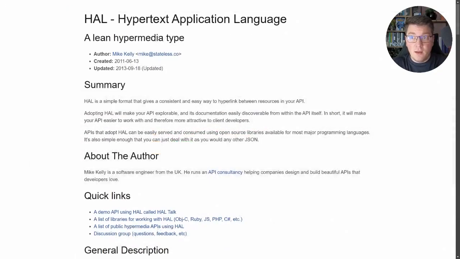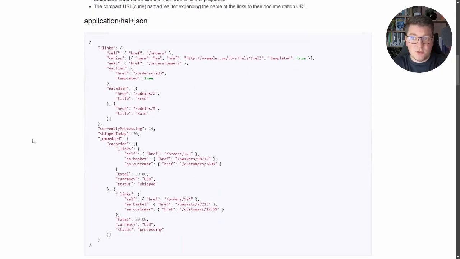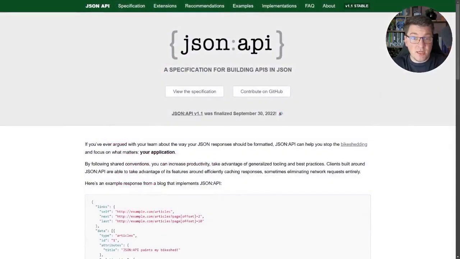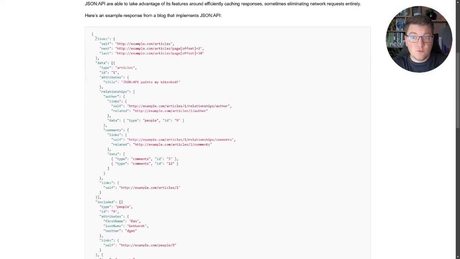Then we have HAL, Hypertext Application Language, which also hasn't been updated in many years, but this one's interesting because it contains its own media type. You can see an example here. There is a standard links property that should contain the available set of operations for a given resource. We also have JSON API, which is a specification for building APIs in JSON, and it also comes with its own recommended response structure, which of course contains hypermedia links as a standard property.